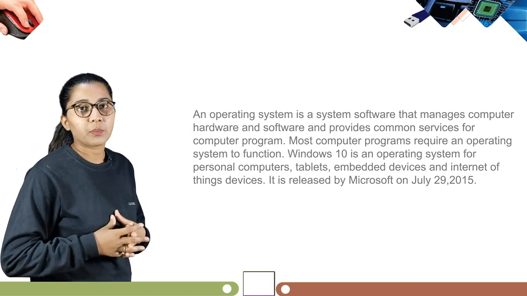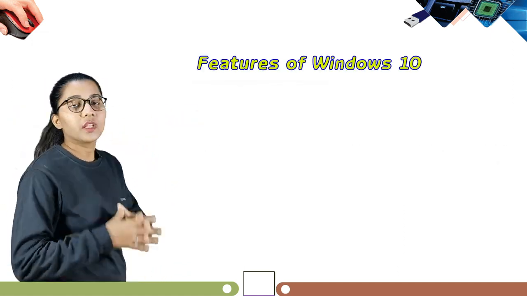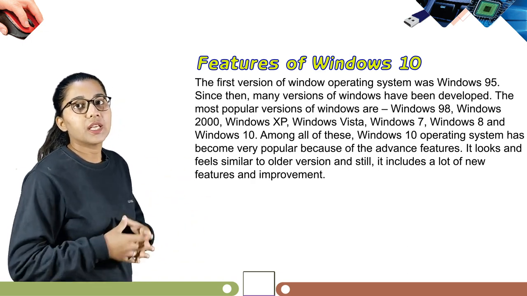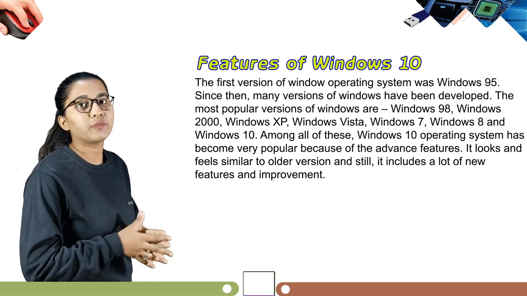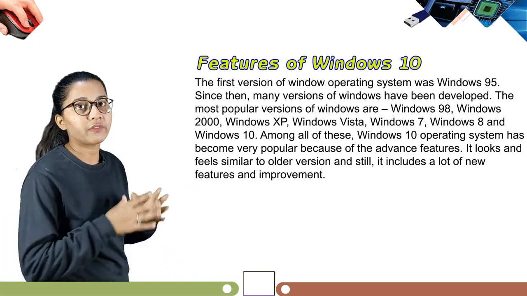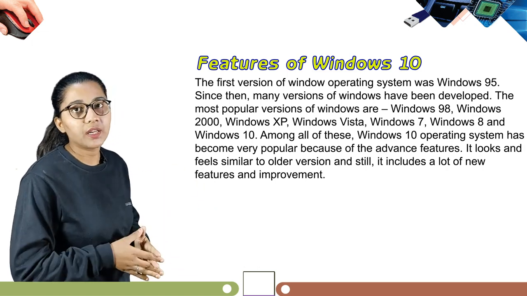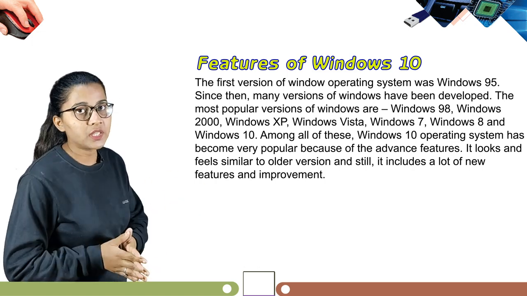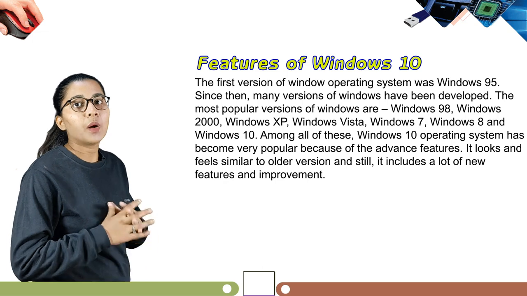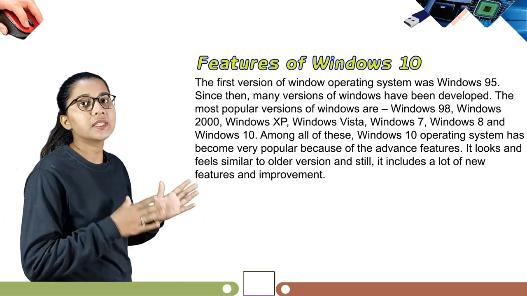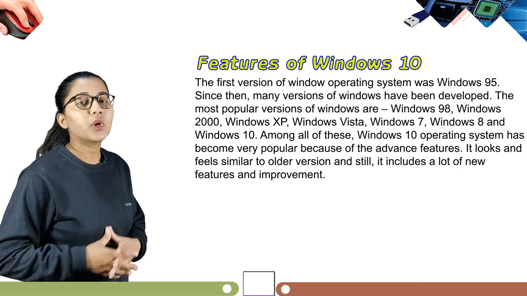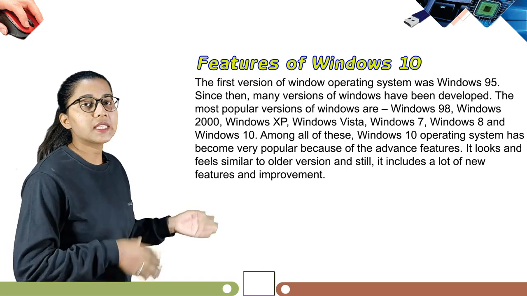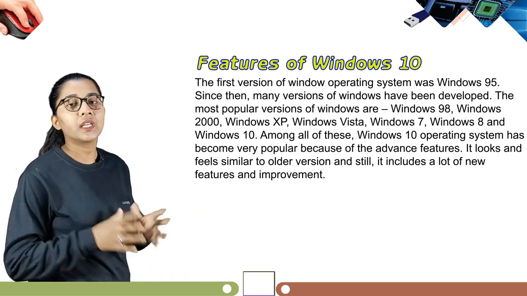So students, our next topic is features of Windows 10. The first version of Windows operating system was Windows 95. Since then, many versions of Windows have been developed. The most popular versions of Windows are Windows 98, Windows 2000, Windows XP, Windows Vista, Windows 7, Windows 8 and Windows 10. Among all of these, Windows 10's operating system has become very popular because of the advanced feature. It looks and feels similar to older version and still it includes a lot of new feature and improvement.